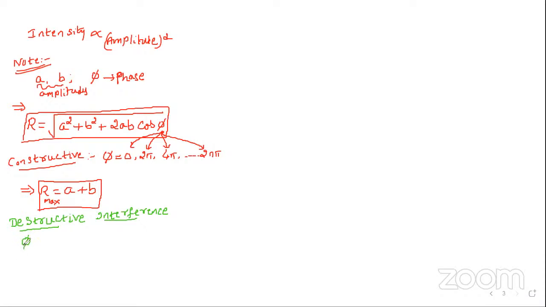You know the value of phi should be like pi, 3 pi, 5 pi, like this, in the form (2n plus 1) into pi. So you can find the resultant amplitude here. Cos pi, cos 3 pi, cos 5 pi, cos of any odd number times pi is minus 1, no?